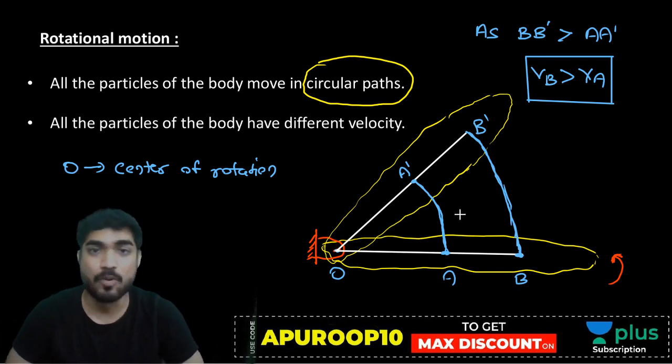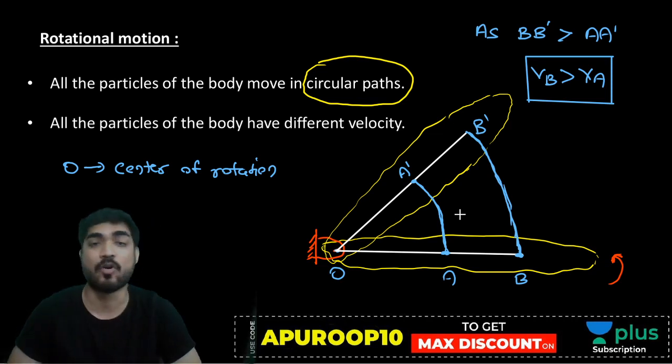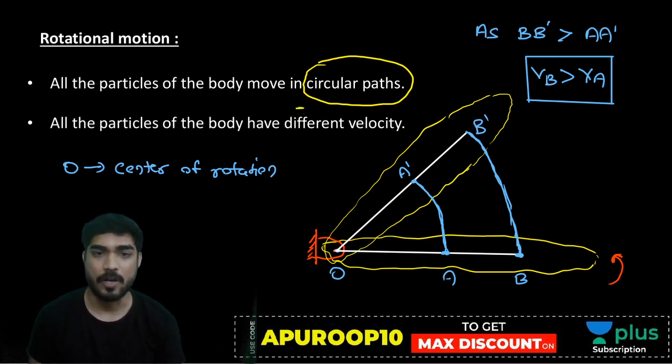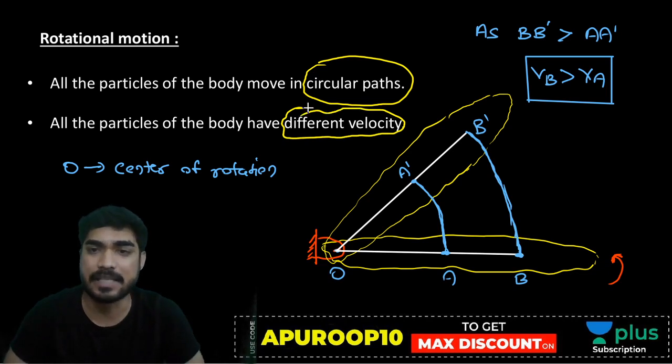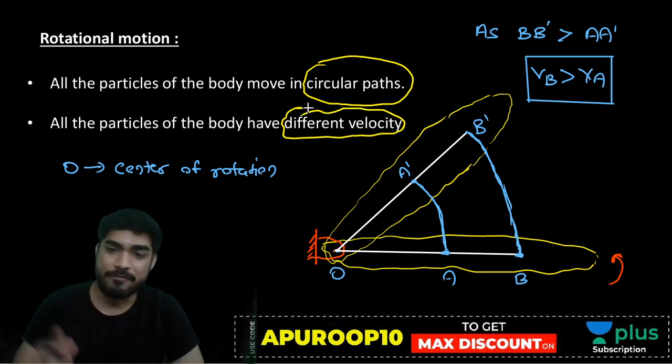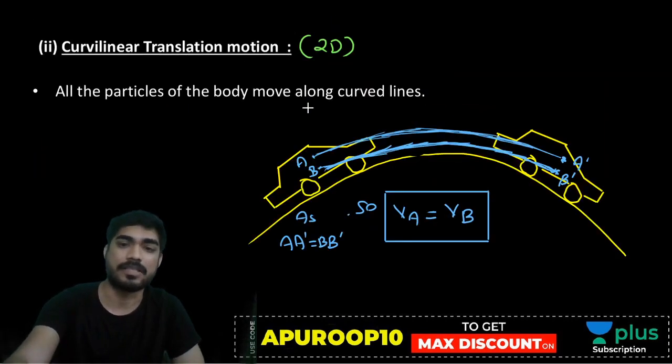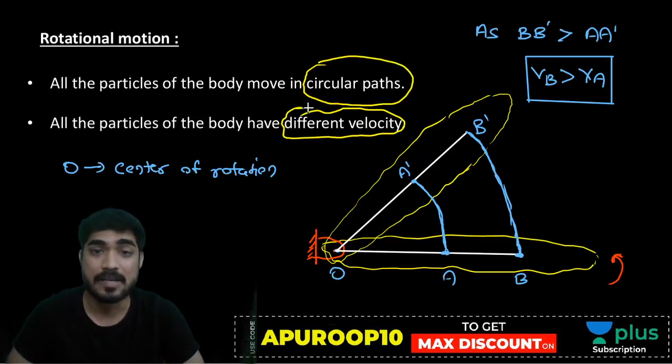If distance is more, then distance upon time will be more, meaning velocity will be more. So here my friend, velocity will not be the same. Velocities will be different. Is it clear beta? Yes. So for every particle, velocity will be different. Here for every particle, velocity is the same, but here for every particle, velocity is different. Is the characteristic of rotational motion clear to you? Yes.